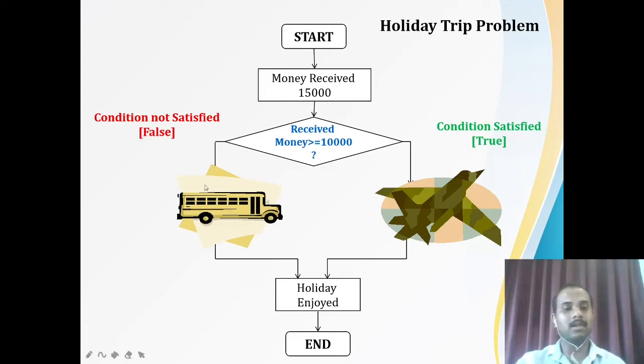Now I have received 15,000, so this condition is true, right? Received money is greater than 10,000. Yes, it is true, so I'll take the flight. Anyhow, in both cases, I'm going to enjoy the holiday, right? So like this, you are going to make the decision depending on a certain condition.